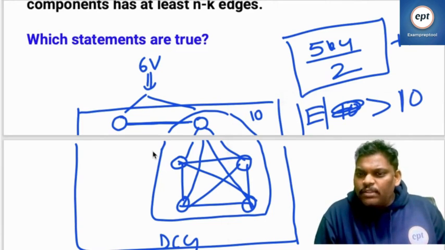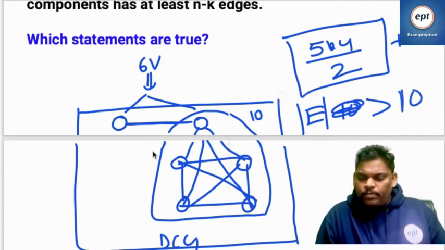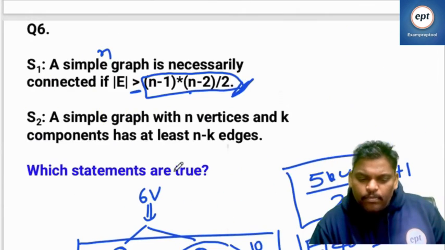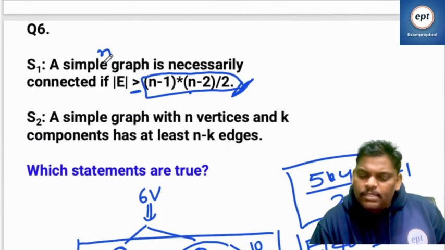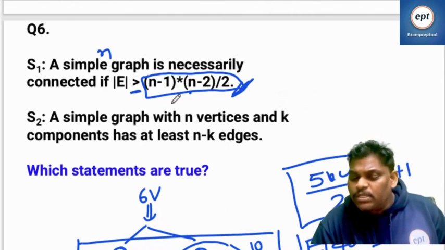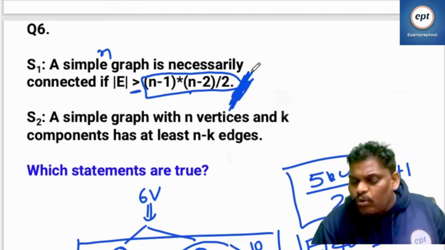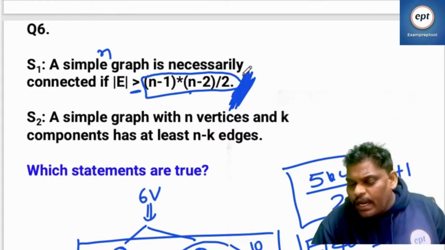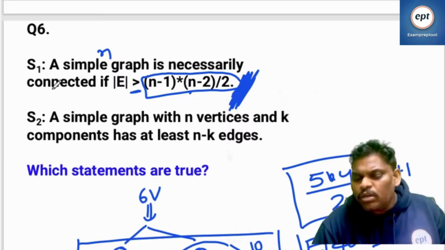Are you okay with this problem? A simple n vertex graph is necessarily connected if the number of edges is more than this. See, the number of edges being more than this means these are already the maximum edges. If I add one more, it is compulsorily going to be connected.